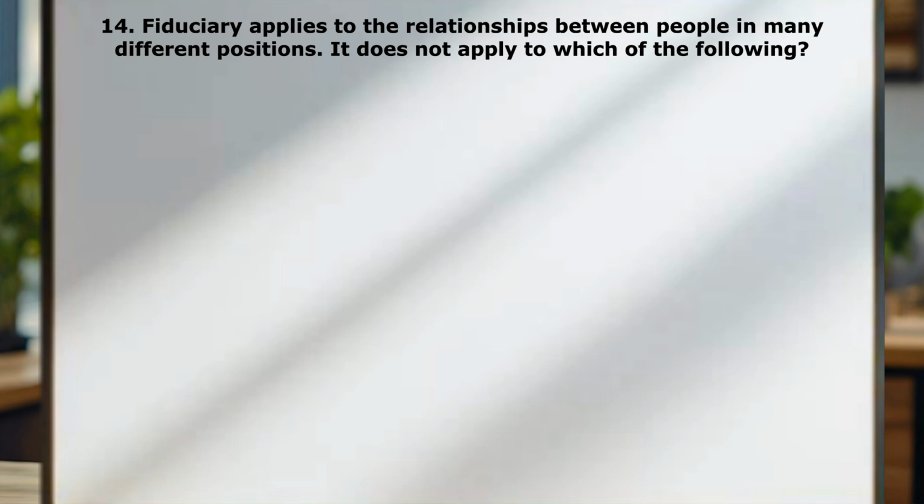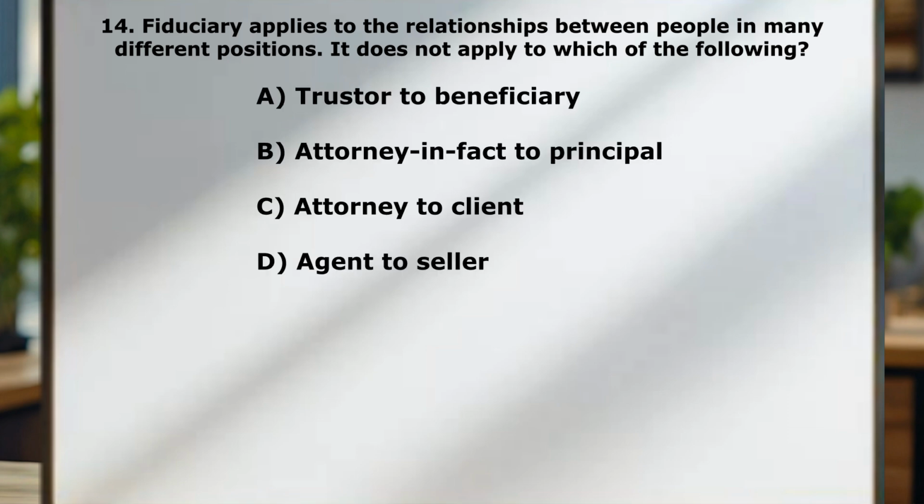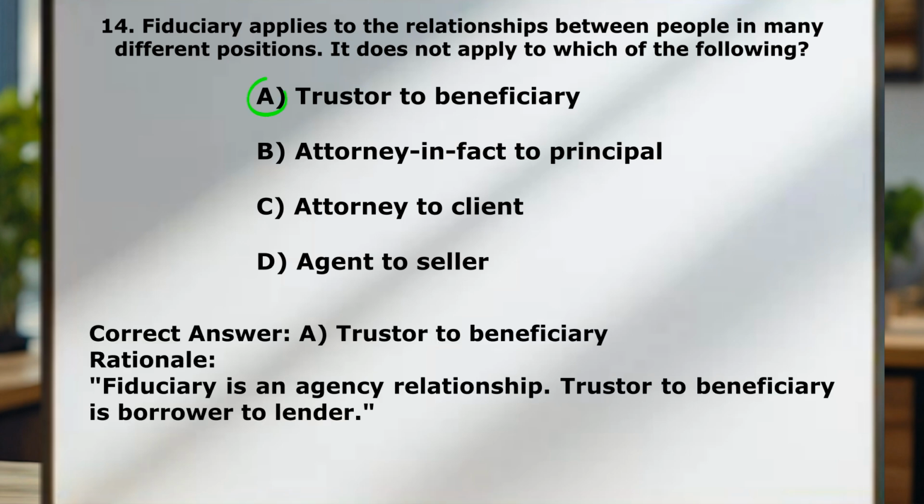Fiduciary applies to the relationships between people in many different positions. It does not apply to which of the following? A, truster to beneficiary. B, attorney in fact to principal. C, attorney to client. D, agent to seller. Correct answer is A, truster to beneficiary. Fiduciary is an agency relationship, while truster to beneficiary is a borrower to lender relationship.